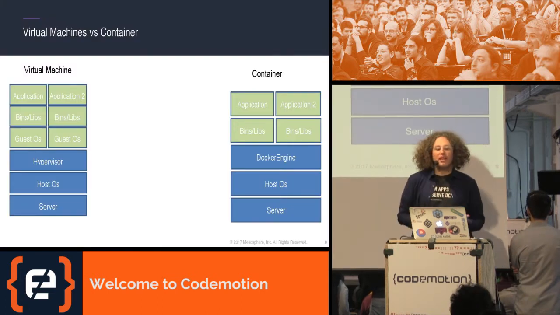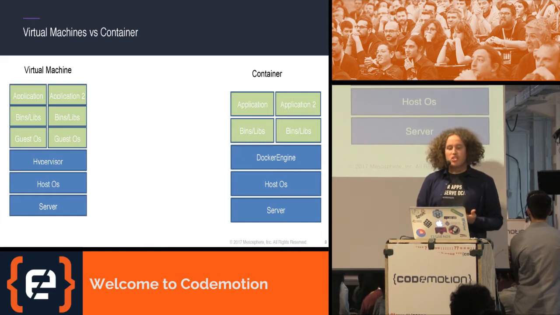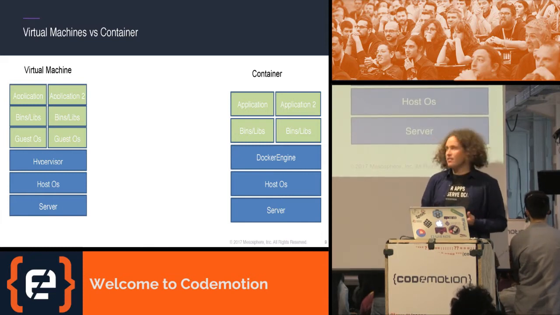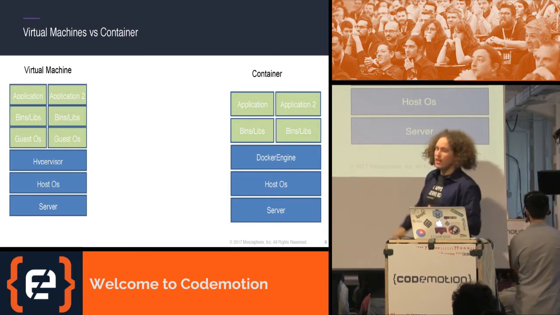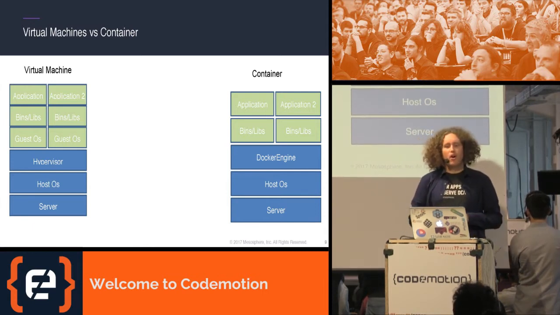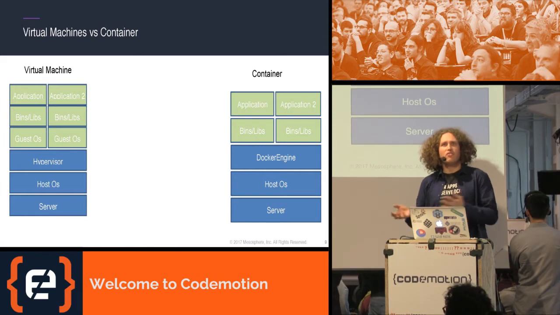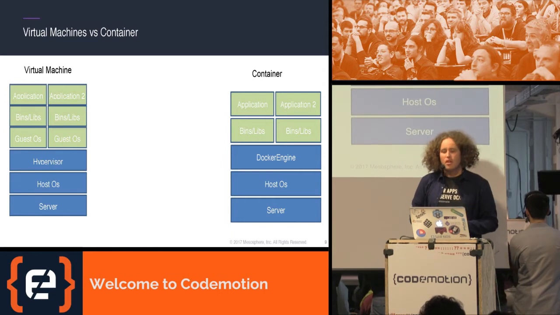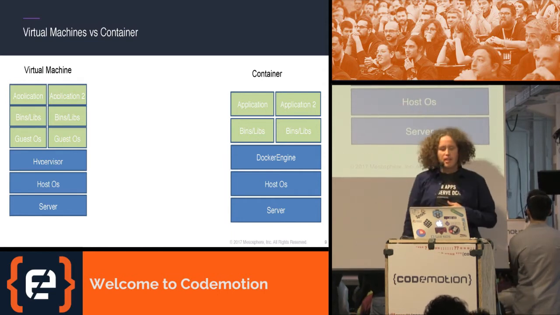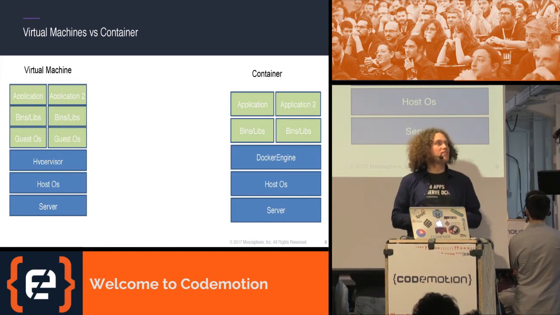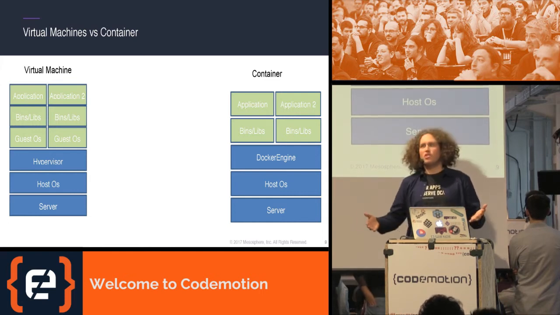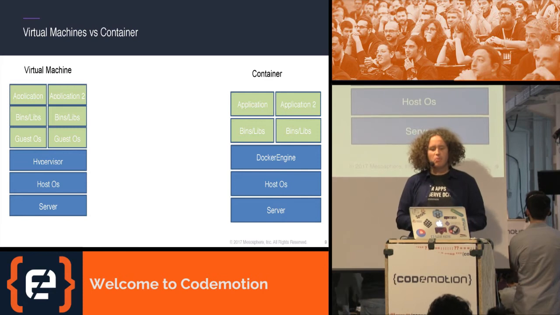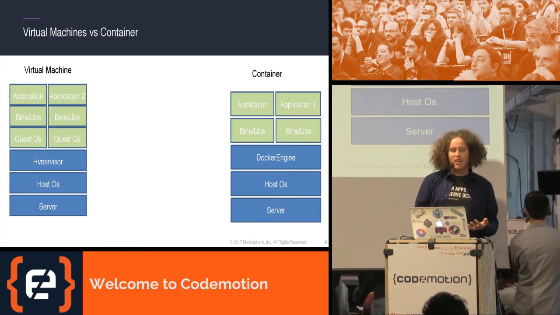First of all, what is the big difference between virtual machines and a container? The big difference is that in a container, I'm running everything on the same host operating system. So what containers underneath are, they are basically just process groups on some kind of Linux kernel usually. And those process groups are isolated from each other. So all of this is running on the same kernel, whereas if I'm using virtual machines, where we see that still a lot of users are migrating over to this container world, I have a different level of isolation.